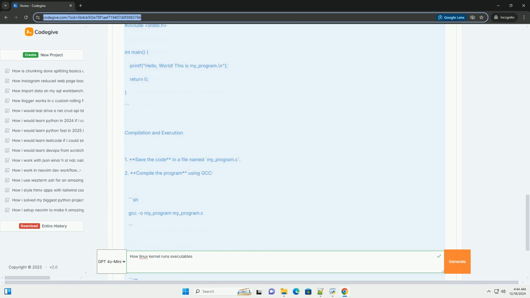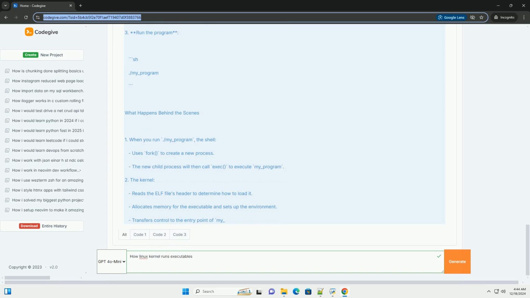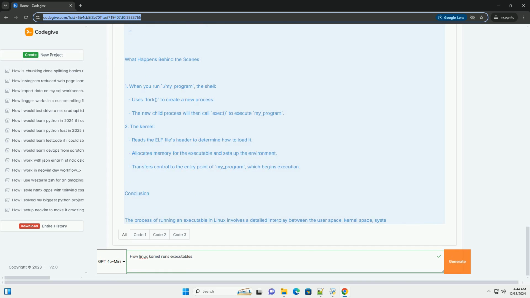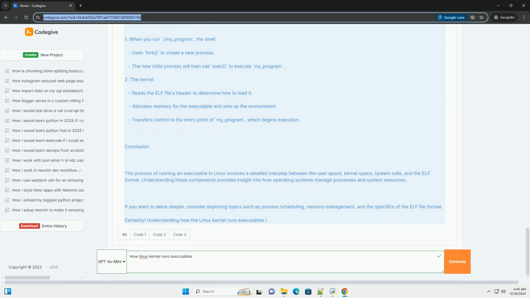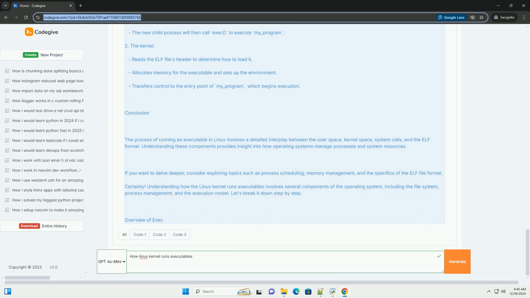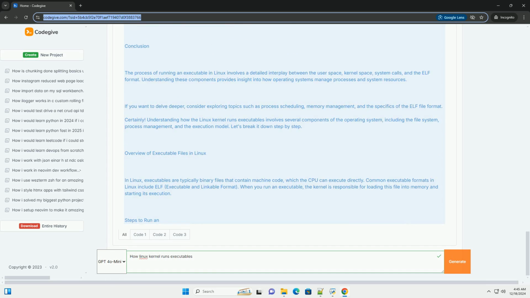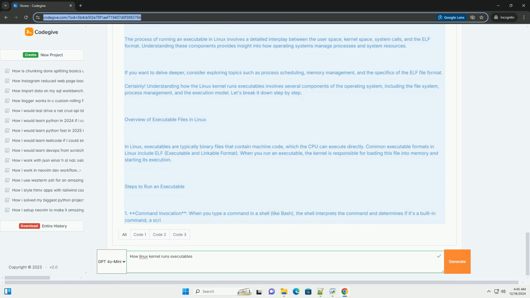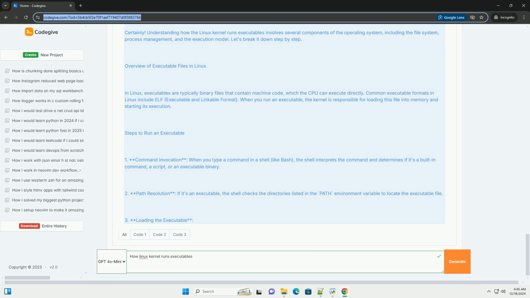1. User space versus kernel space. Linux operates in two main modes, user space and kernel space. User space is where user applications run, while kernel space is where the core of the operating system runs. 2. Executable format. Linux typically uses the Executable and Linkable Format, ELF, for executables. When you run a command, the kernel needs to find and load this ELF file.